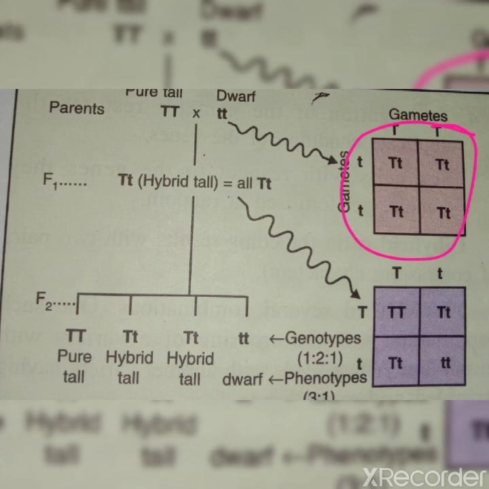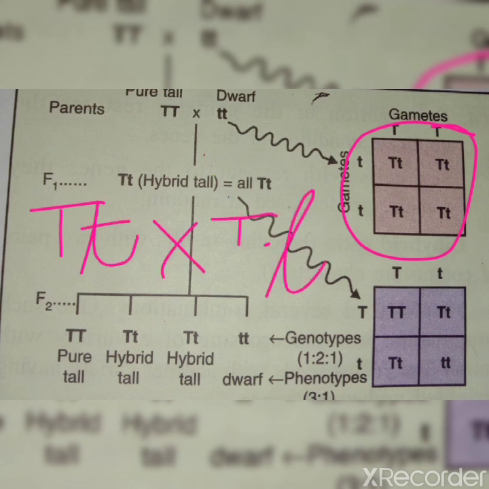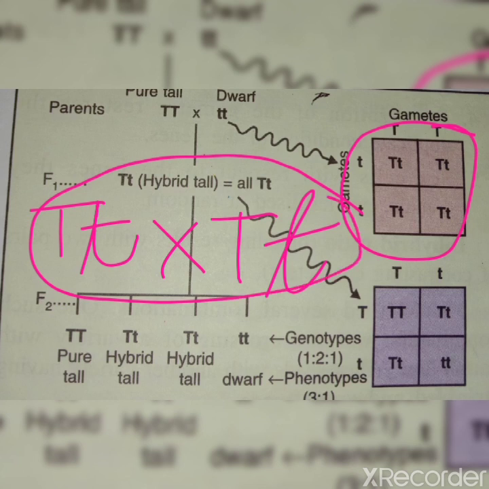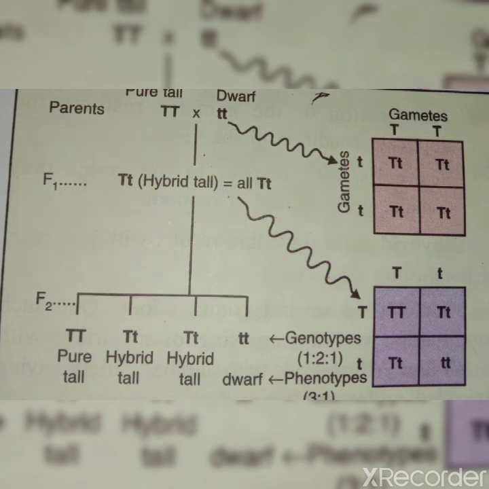Not a single short plant was visible, but after crossing two heterozygous plants which he took from the F1 generation, he got, if we take the male, two types of gametes: one with capital T and one with small t.